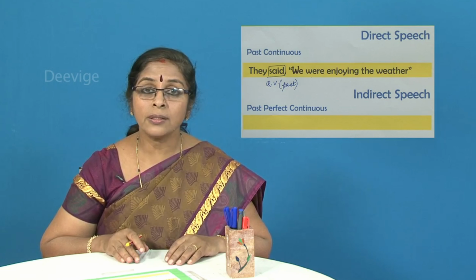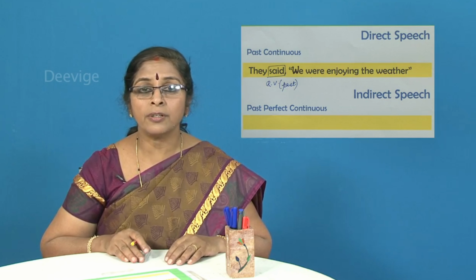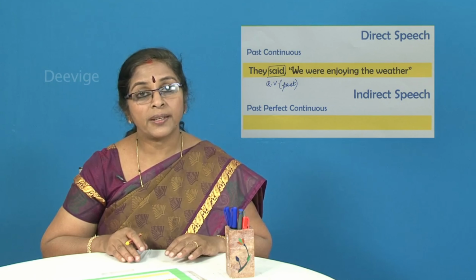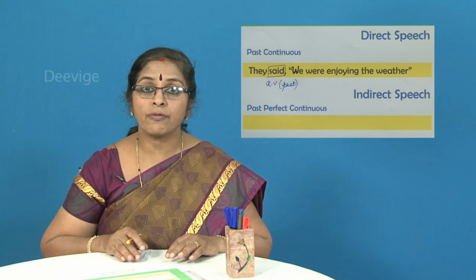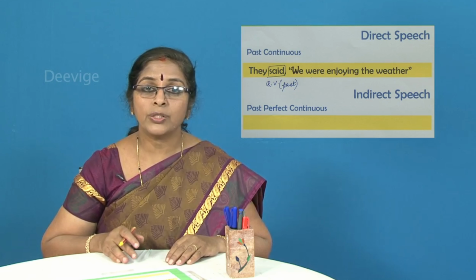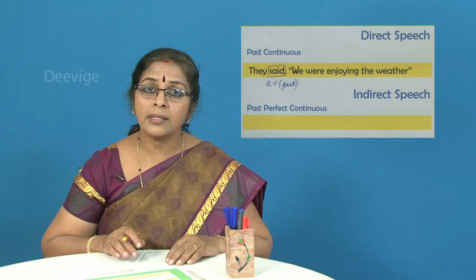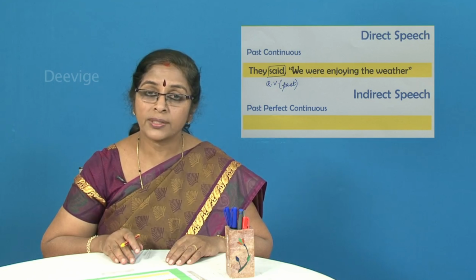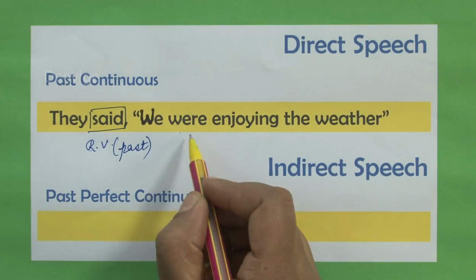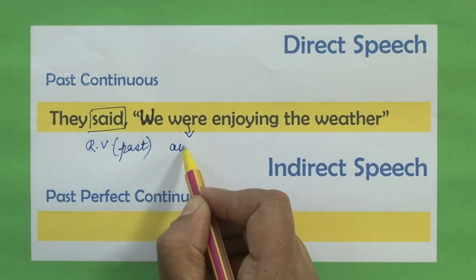There are sentences which could have only auxiliary verbs, sentences which have only main verbs, and sentences which have both. This sentence has both. So, were indicates the auxiliary verb.